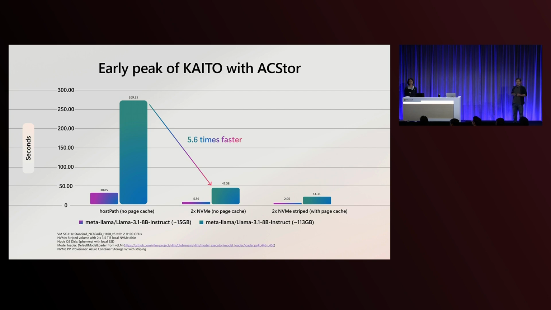But if we are using Azure Container Storage to place the cache layer, it completes the loading within 50 seconds. It's almost 6 times faster, which means you get most of your time with the GPU to do your workloads for agents, etc. That's the great performance offered by Azure Container Storage. We are using a stripe volume, trying to parallelize your read-write operations across the available disks from the GPU VM, which you already pay for.